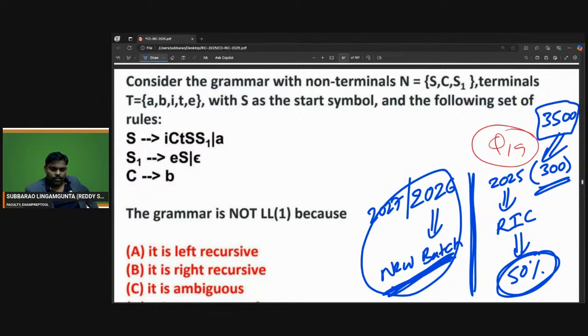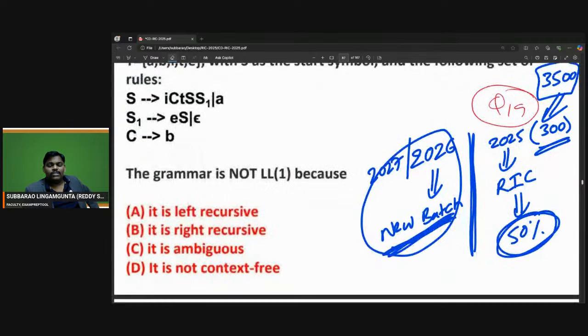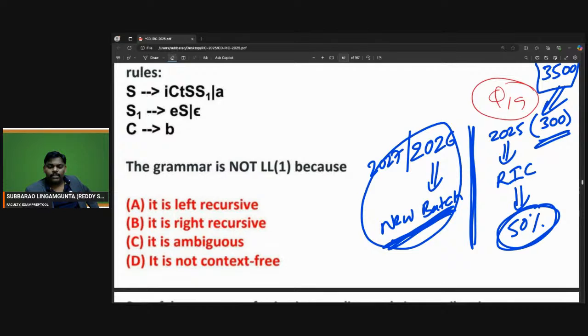Now come here. This problem, what is the answer? We'll see now. What is this grammar? And one more thing, he himself mentioned that it is not LL1. What is the reason?